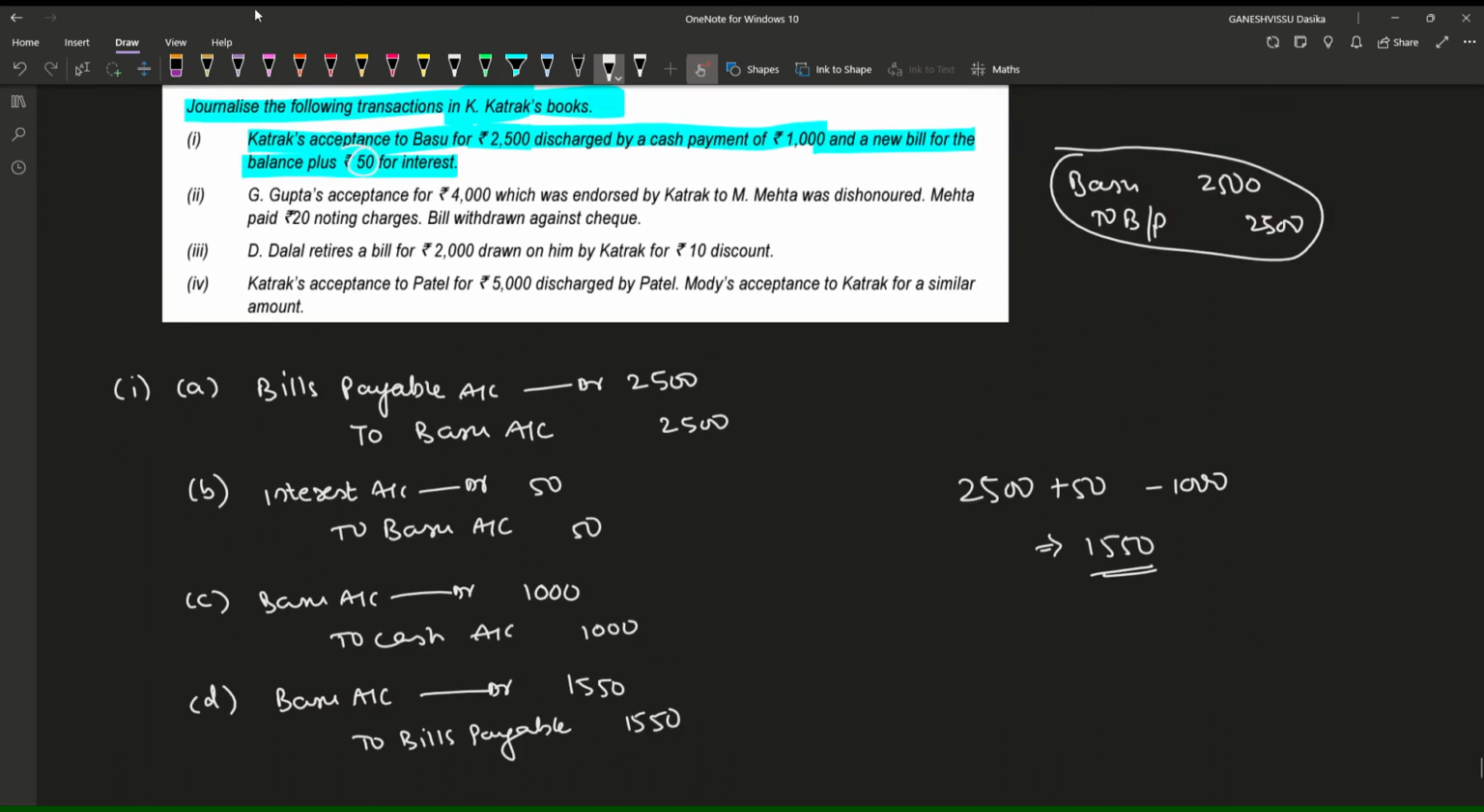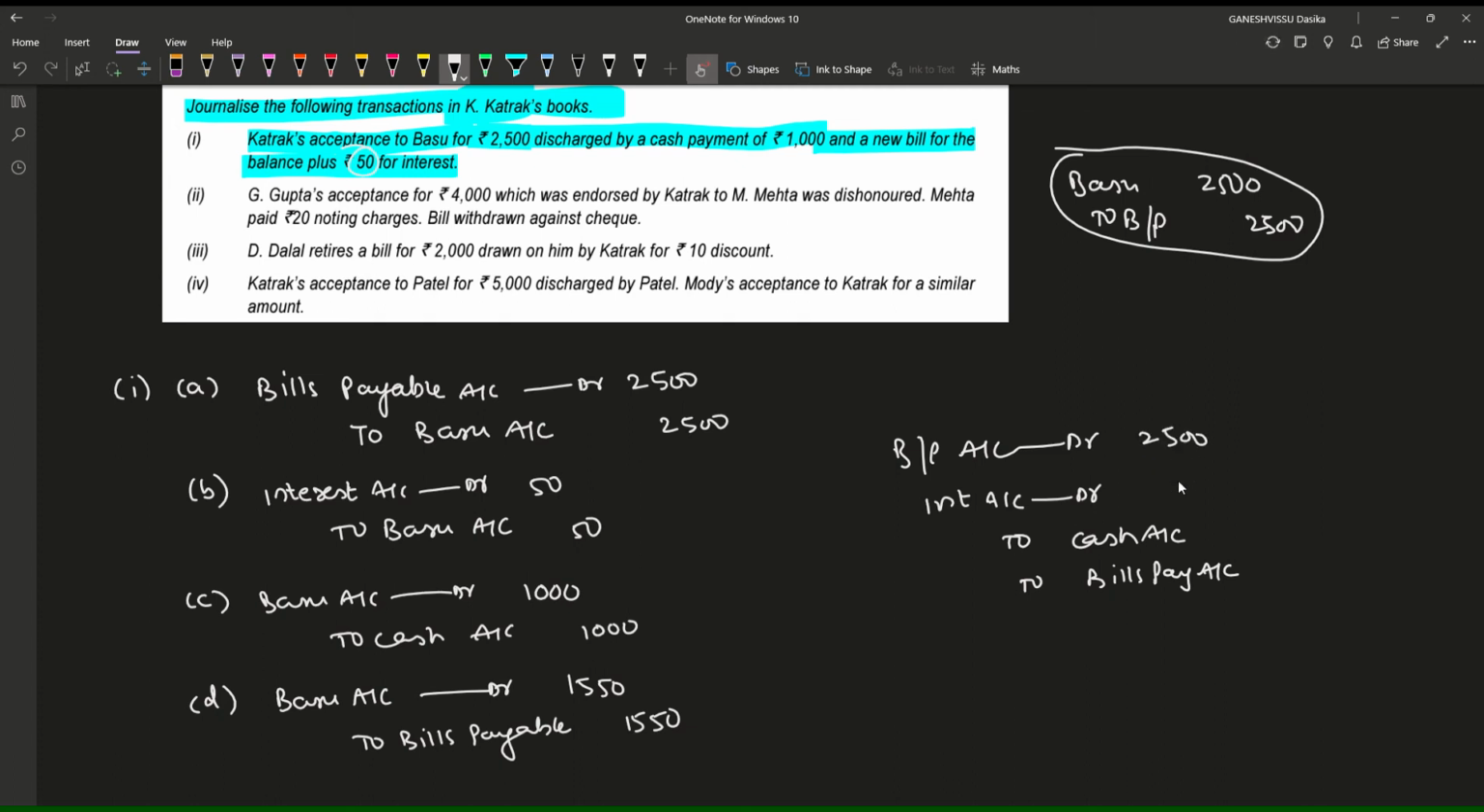This is the thing. And when you look into the solution of ICA, the first entry would be like this: Bills Payable account debit, Interest account debit, to what we can have, to again Bills Payable. This is for 2500, and here there is 50, to Cash 1000, and this is 1550, and there is no relation with Basu.